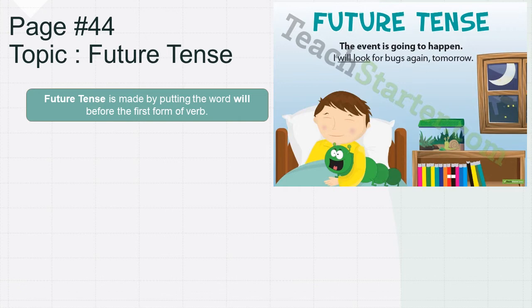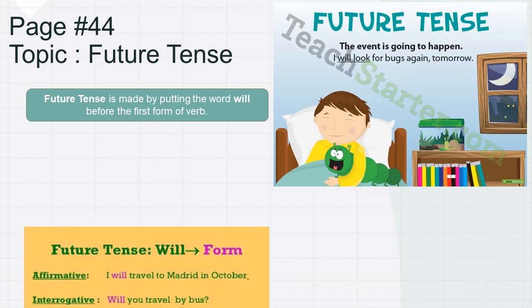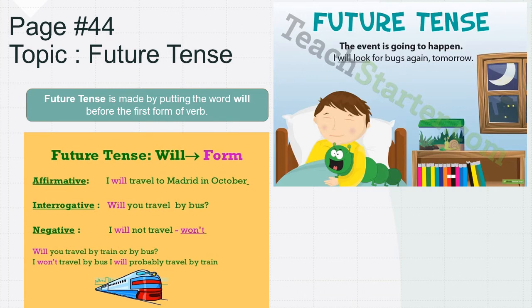Future tense is made by putting the word will before the first form of verb. This is the first form of verb, look. Now we have placed will before the first form of verb. This is how we make future tense. In affirmative sentences: I will travel to Madrid in October. You can see travel is the first form of verb and we have placed will before it.